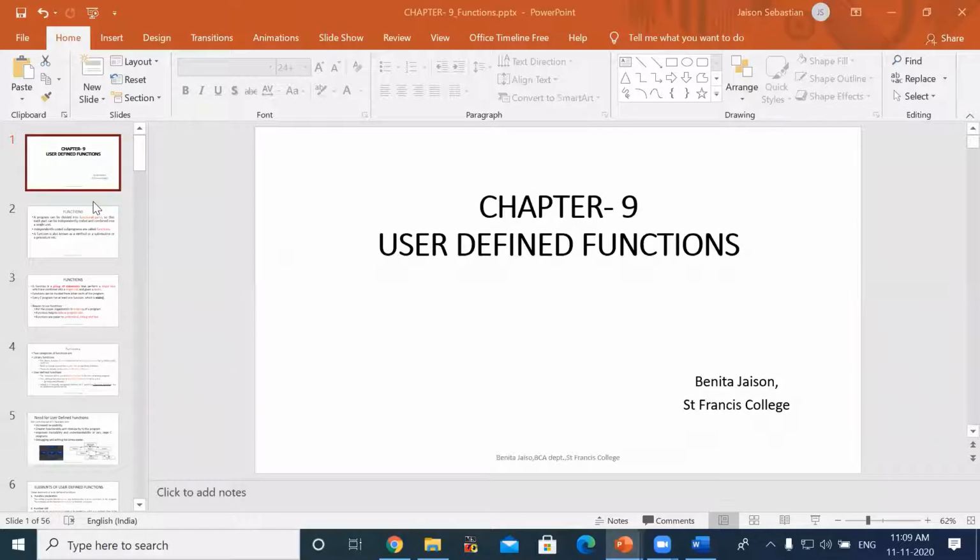Some of you have studied this already in C++, but as we are studying the most basic language, we will see that. In this chapter, we are going to learn more about user-defined functions. We already saw library functions, which are inbuilt functions. In this chapter, we are going to see only user-defined functions. Got it? The user is going to define a function.